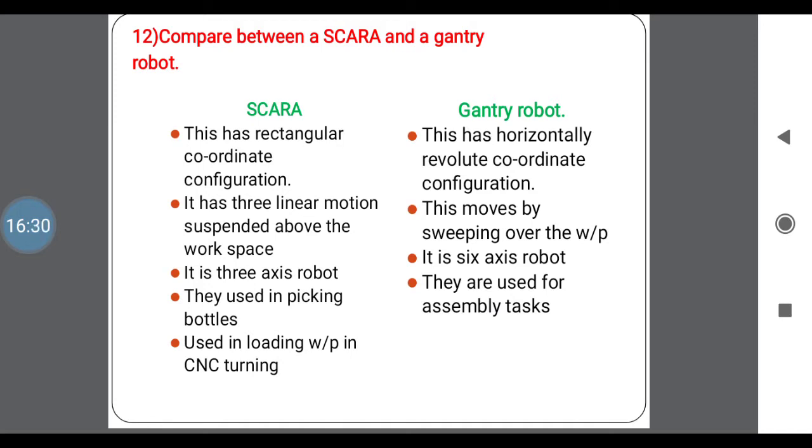Next one, SCARA is a 3-axis robot, while the other is a 6-axis robot. For the Gantry, the movement is only one axis, but it consists of 6-axis robots. Next one, they are used in picking bottles or picking devices. SCARA is mainly used to pick and place objects. This one is used for assembly tasks. Next, used in loading workpieces in CNC turning. It is not possible in a Gantry robot because it is only used for assembly tasks. But a SCARA we can use for pick and place, and for turning and workpiece applications.